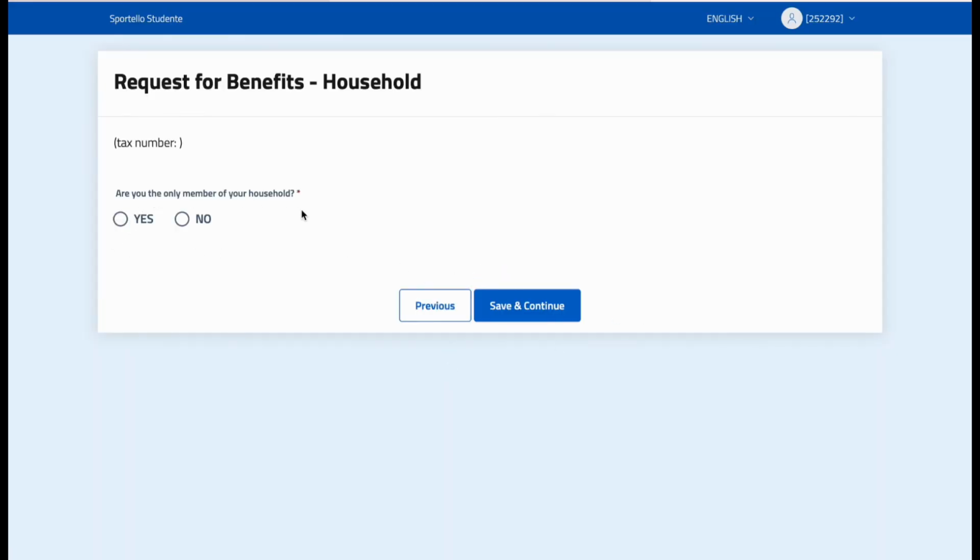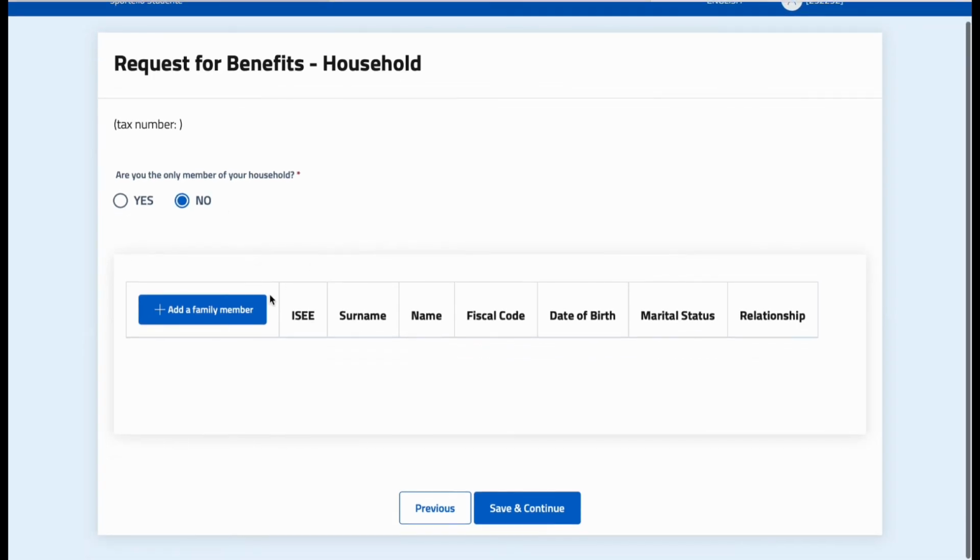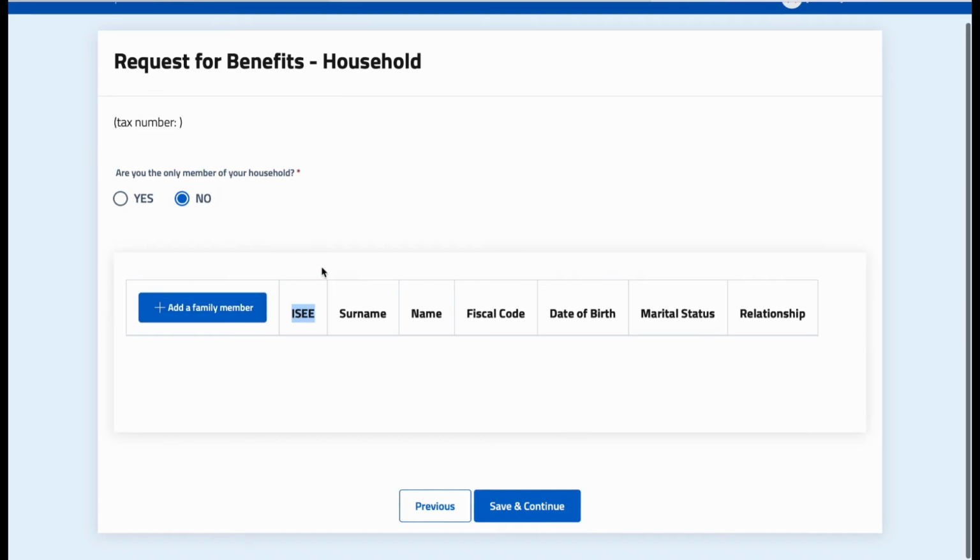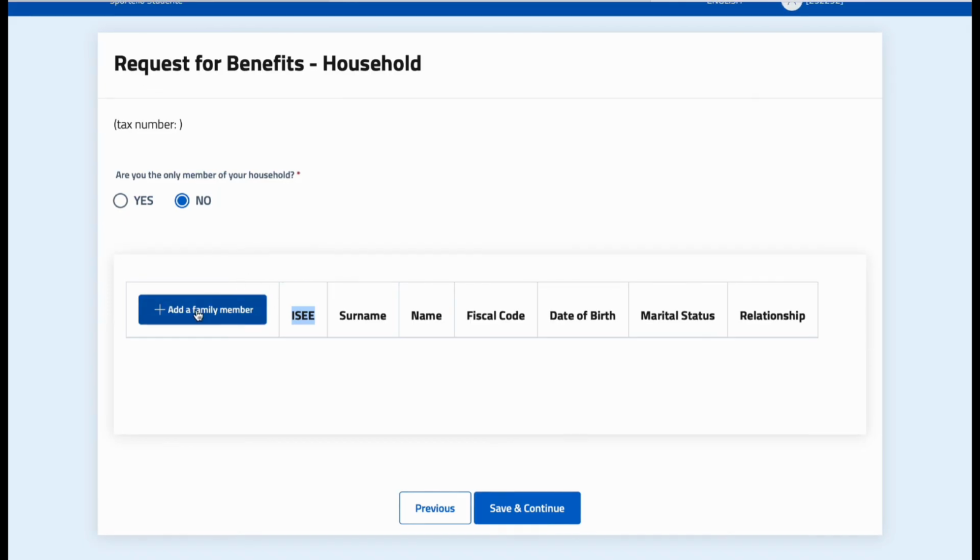Okay, are you the only member of your household? If the applicant is the only member of your family unit, then you need to click yes. But if you have other members like your father, mother, sister, and brother, then you need to click no, and then you need to add each person separately. This is very important because for your family members you will need to provide a family registration certificate, and your ESA, which is the economic document, also depends on your number of family members. So it is important that you add all the family members one by one, all the family members that are mentioned on your family registration certificate.